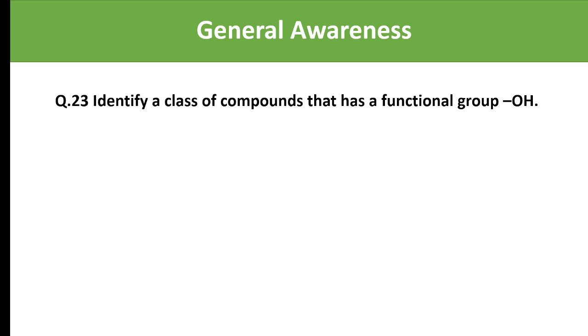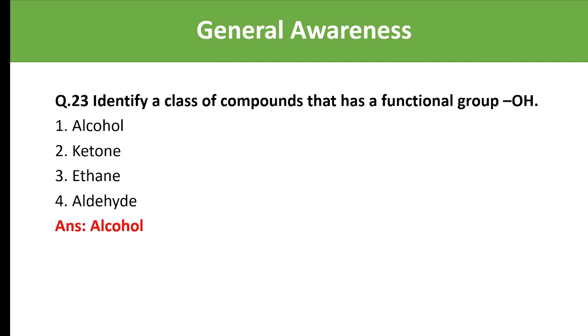Next. Identify a class of compounds that has a functional group OH. And the options are alcohol, ketone, ethane, aldehyde. So the OH functional group is what we call alcohol.